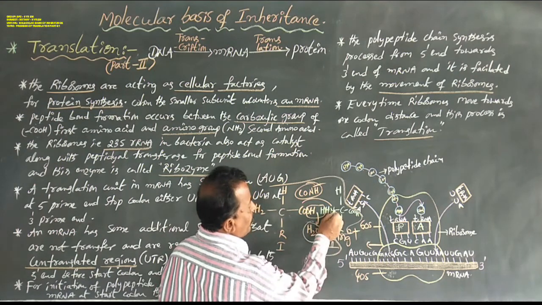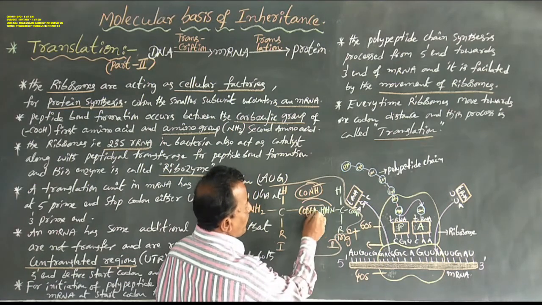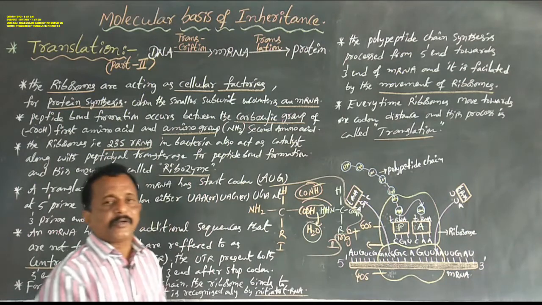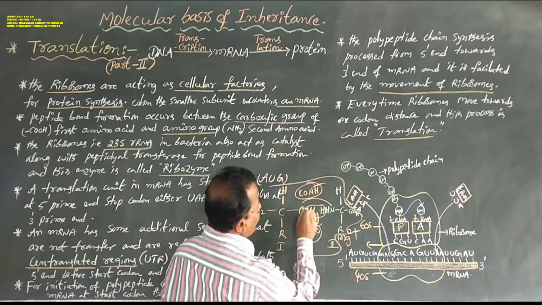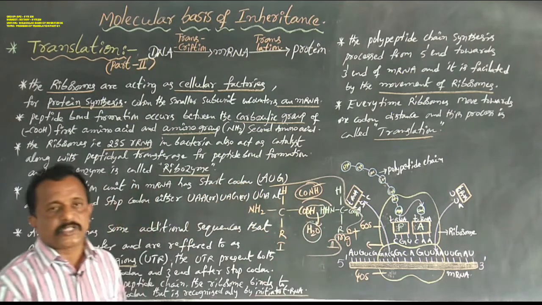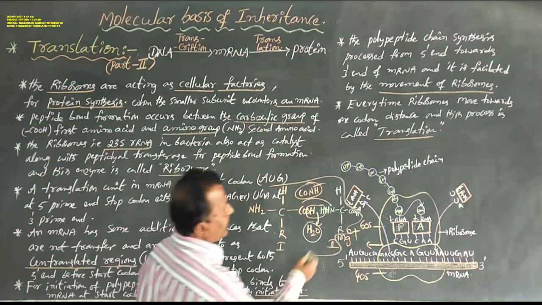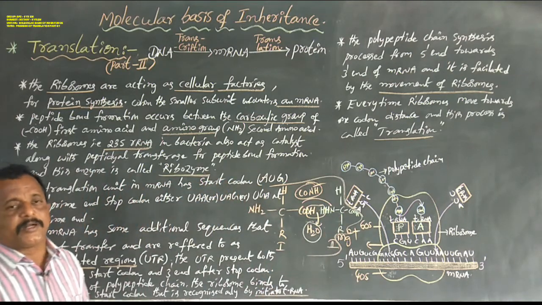The two H and the oxygen form one H2O, one water molecule is removed, and one peptide bond, CONH, is formed. The CO of one amino acid and the NH of another amino acid make the peptide bond.